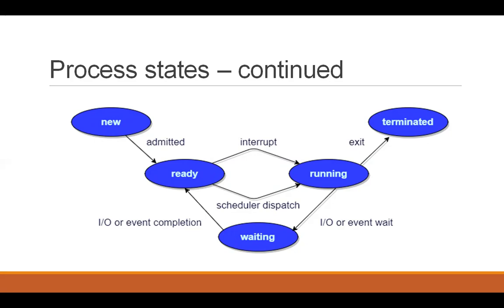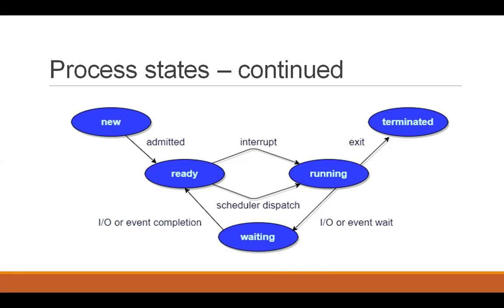Then after that data has been fetched, it will go back to the ready state, and as soon as it gets the processor again, it will be switched back to running state. And after it has completed its execution, it will move to terminated state. And terminated state would mean that the execution of the process has been completed. The scheduler dispatch, or simply we call it dispatcher, will be responsible for sending a process from ready to running state.